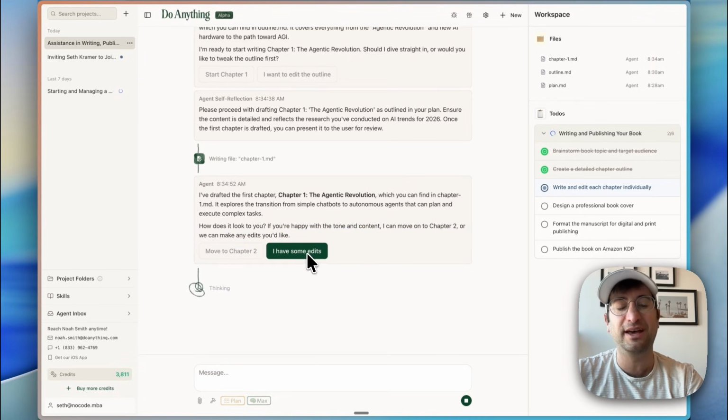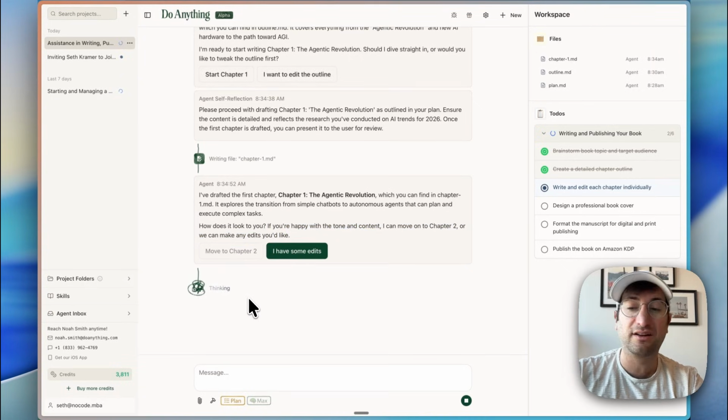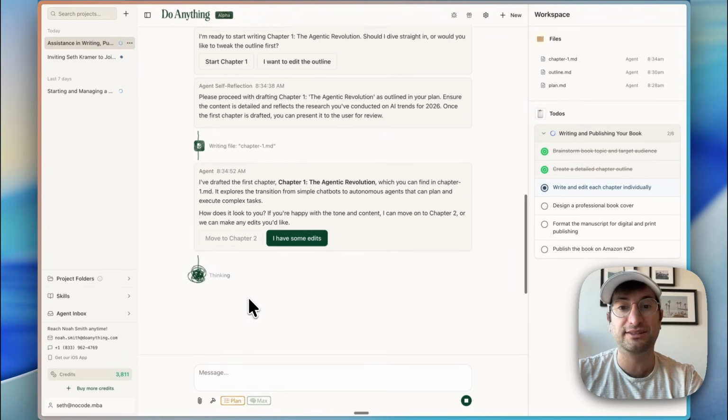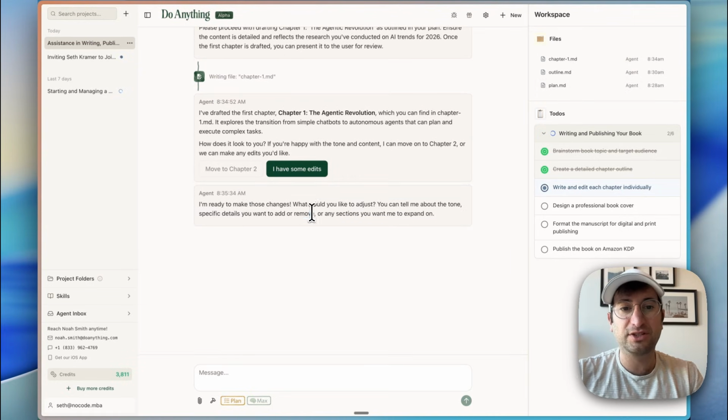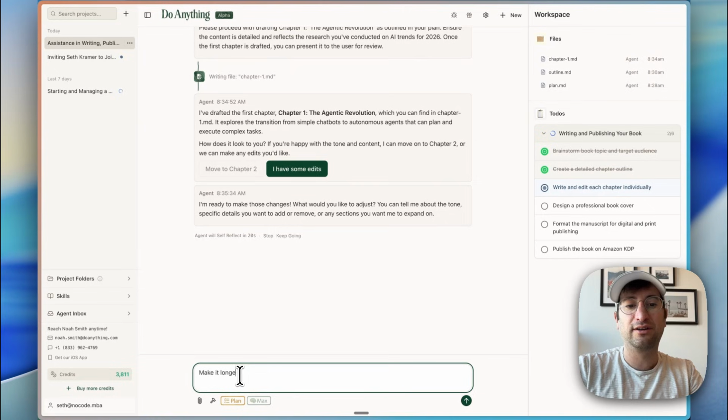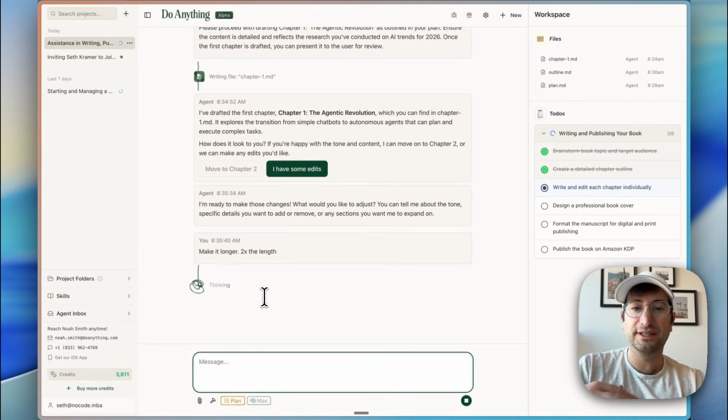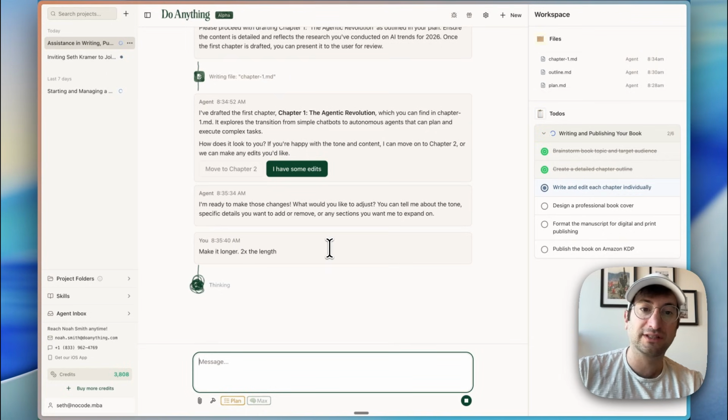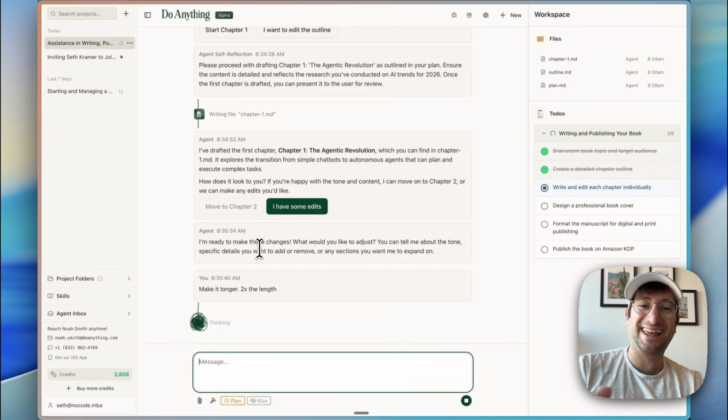So why don't I say I have some edits? So I could say, hey, expand on this and make it twice the length, for example. What would you like to adjust? I'll say make it longer, 2x the length. Okay. And then hopefully the agent would know moving forward as it's writing to increase the length. But what's cool as well is I think I could just leave it. It'll just keep self-reflecting and write the whole book. It'll get to the Amazon KDP and I think even create an account on Amazon to upload the book.